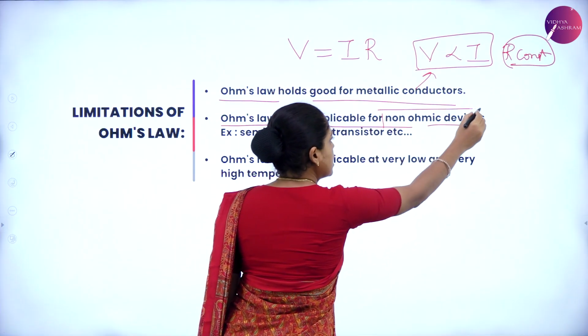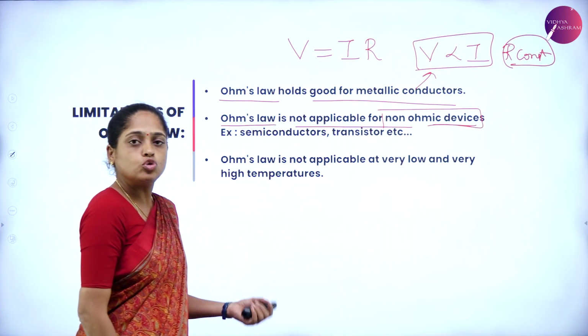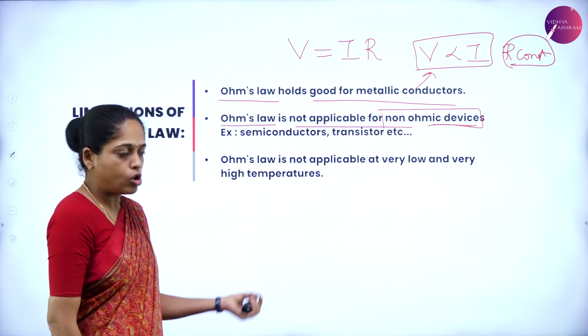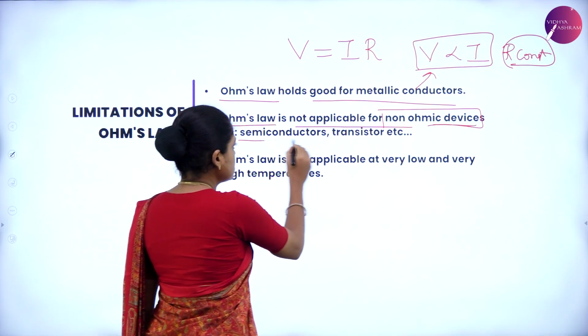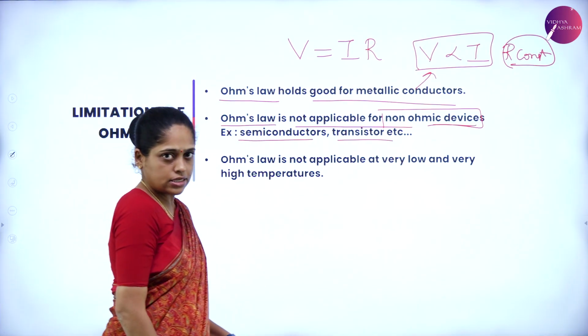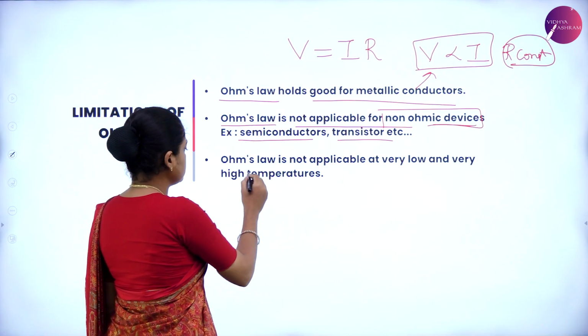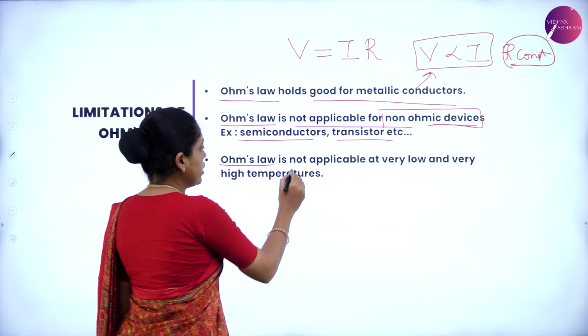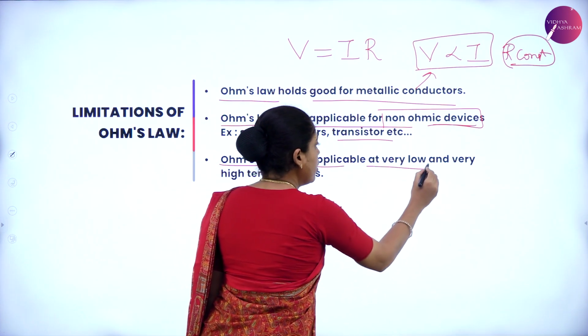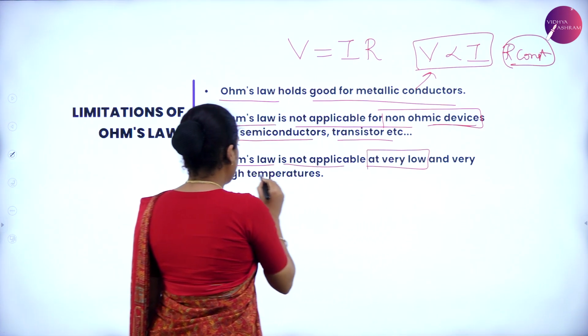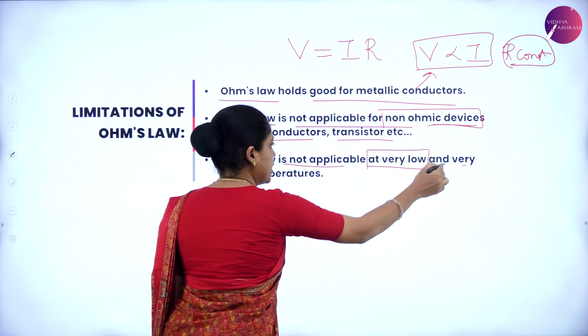Non-ohmic devices are the devices which do not obey Ohm's law, and the examples are semiconductor and transistor. These are the two limitations. The third limitation is Ohm's law is not applicable at very low and very high temperature.